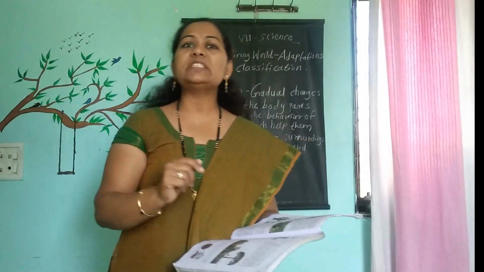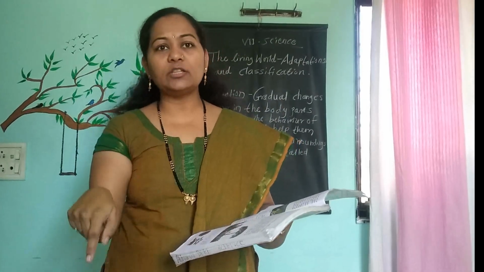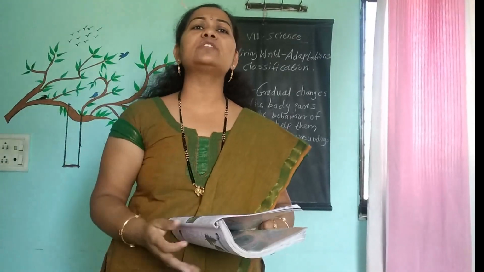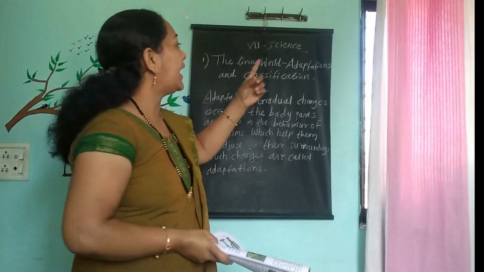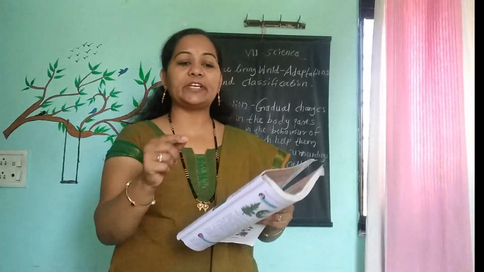Desert area. What is meant by desert area? Desert area means where rainfall is very little, and whatever water content is available inside the earth, the plants and animals have to adjust their life depending on that. The rainfall is much less. That is why that place's temperature is always very high. In that high temperature, plants and animals have to adjust to the surroundings, and that's why they adapted through the adaptation procedure. Let us see adaptation in desert plants.